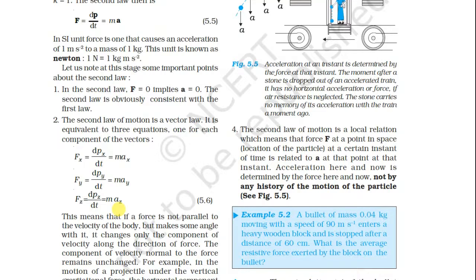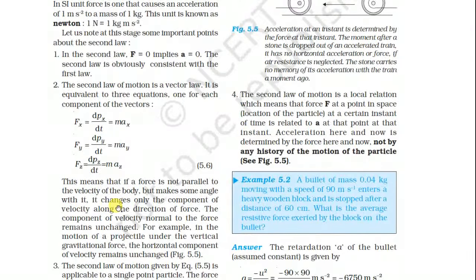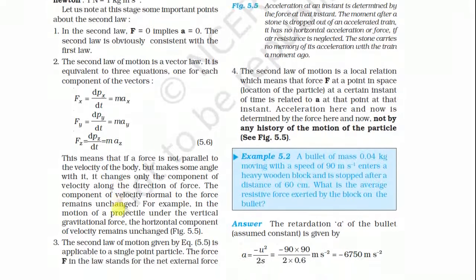This means that if the force is not parallel to the velocity of the body but makes some angle with it, it changes only the component of velocity along the direction of force. The component of velocity normal to the force remains unchanged. For example, in the motion of a projectile under the vertical gravitational force, the horizontal component of velocity remains unchanged.